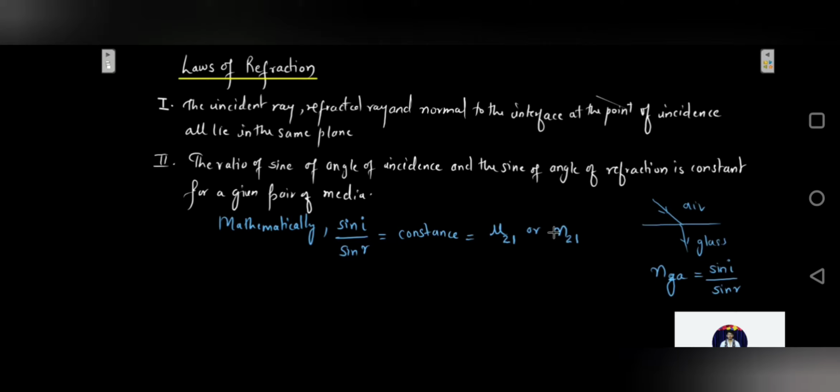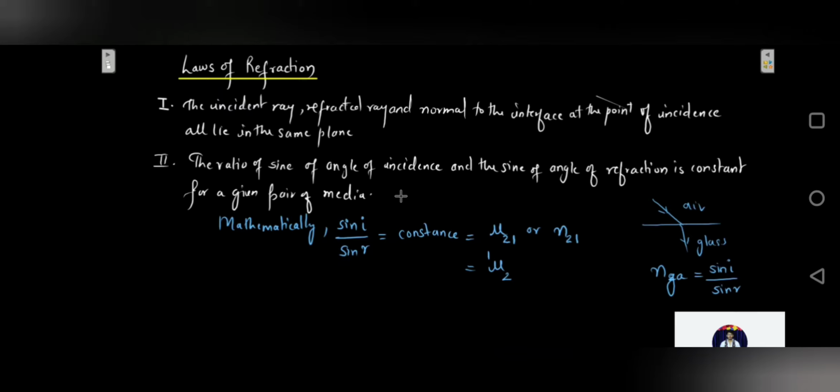In some reference books it is also written as the refractive index of second medium with respect to first medium. This notation can also be used, but this is going to be a constant. That is, the ratio sine of I upon sine of R is called the refractive index of the second medium with respect to the first medium.